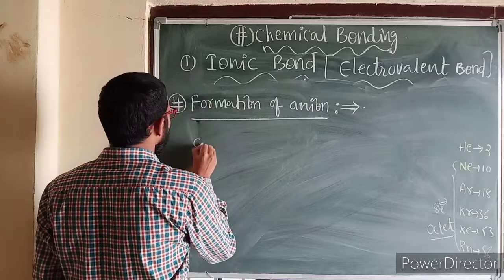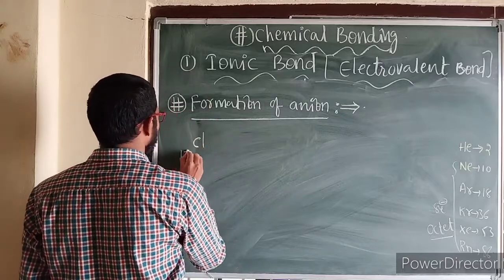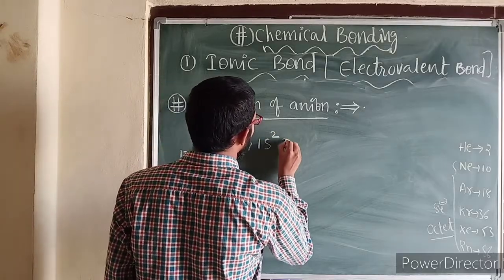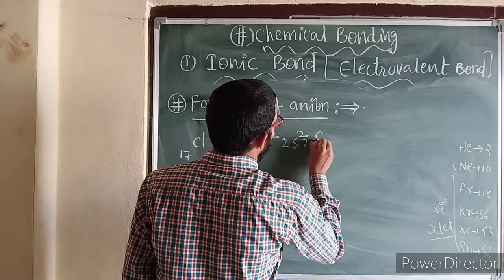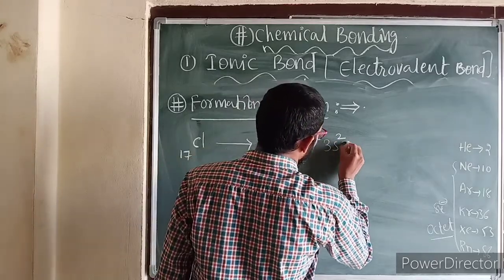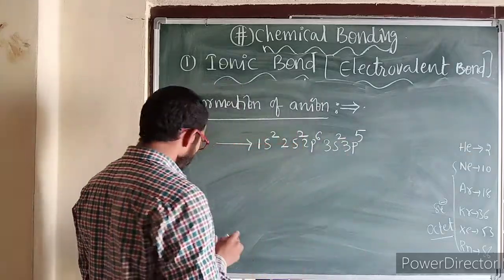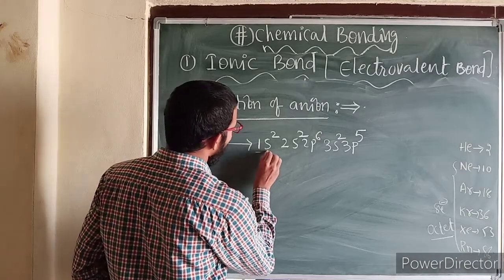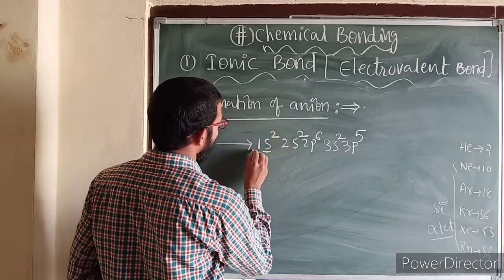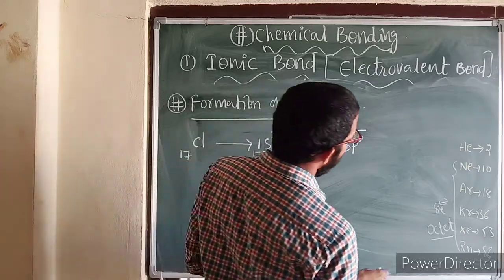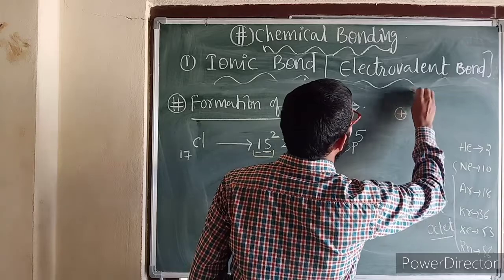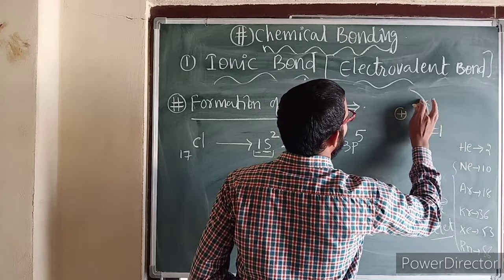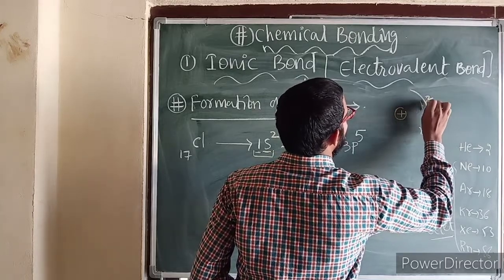Now chlorine, its atomic number is 17. So first of all we need to write here its electronic configuration: 1s2, 2s2, 2p6, 3s2, 3p5. See here, what is meant by 1s2? 1s2 means in the first shell an s orbital is there, in that 2 electrons are present. Okay, this is the first shell. So I am writing like this. This is the nucleus of an atom. This is n is equal to 1.